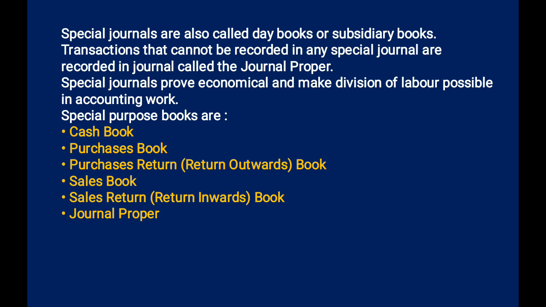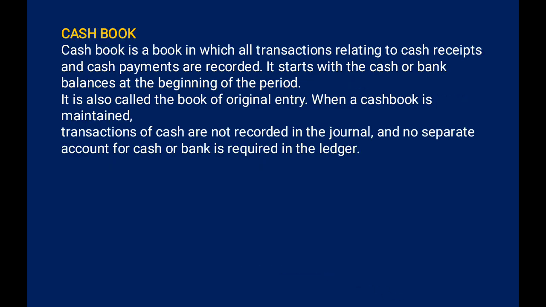So here we have the list of special purpose books. First we have the cash book, then the purchase book, and the purchase return book. The purchase return book is also known as the return outward book. Then the sales book, and the sales return book, which is called the return inward book. And the general proper. These are our books. Okay, next we have the cash book.